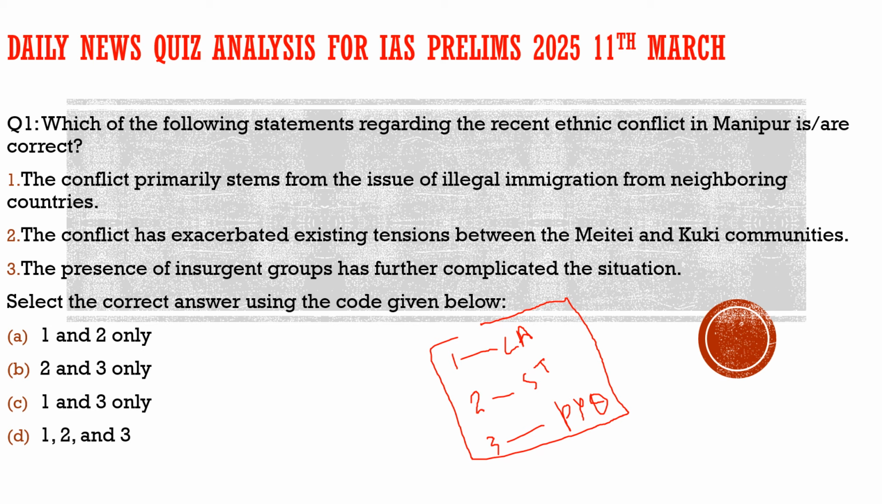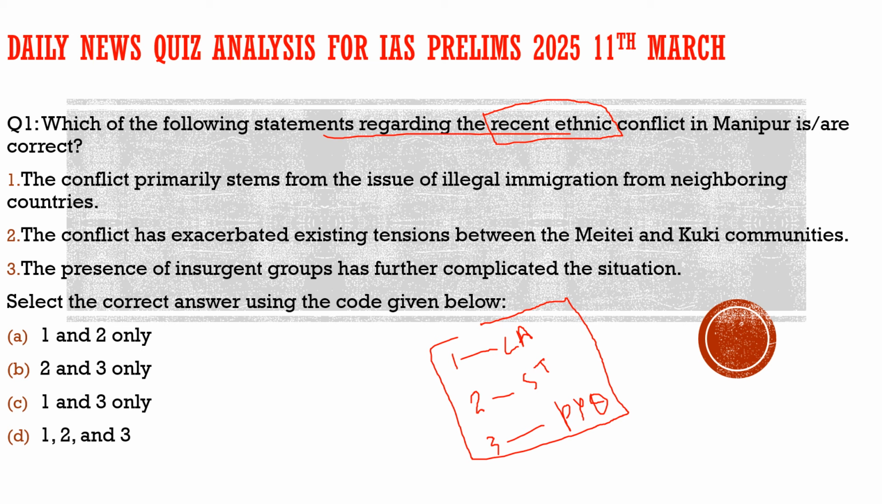As you can see on the screen, the question says, which one of the following statements regarding the recent ethnic conflicts in Manipur is/are correct? Please do read the question properly. What the question is asking us is regarding the recent ethnic conflict. This is the key here. In this question, this part is the key. If you recognize the key, it becomes easier for you to answer the question.